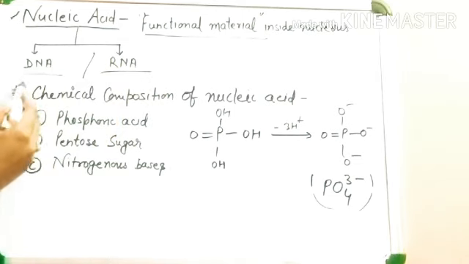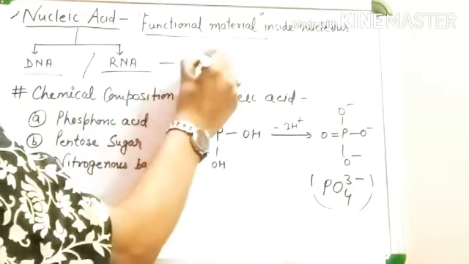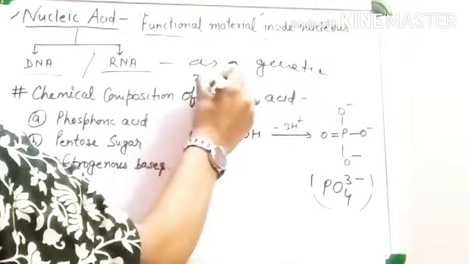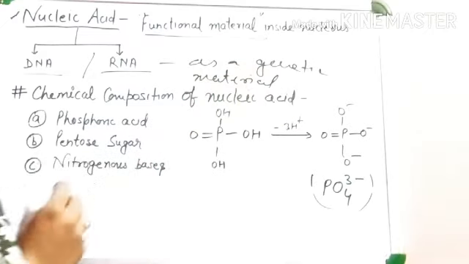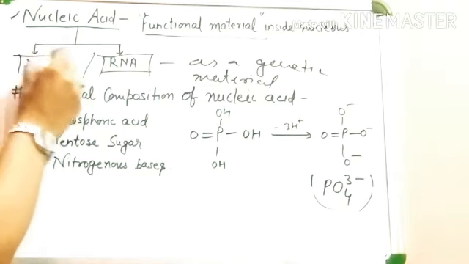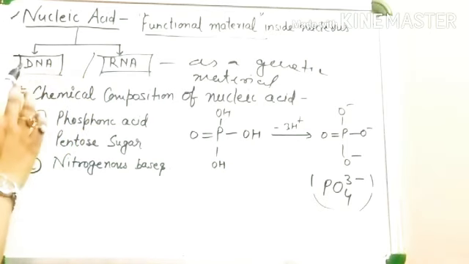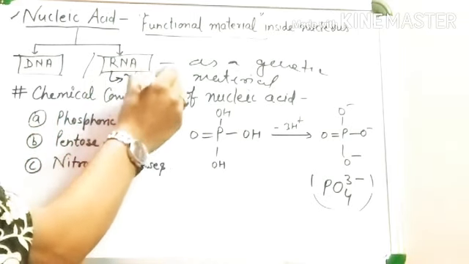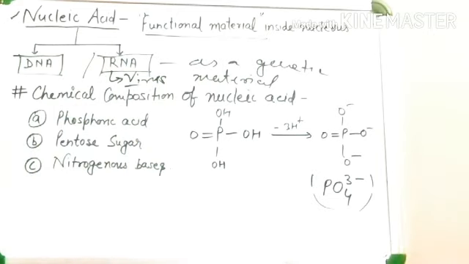Both DNA and RNA can act as genetic material, but DNA generally behaves as a genetic material and RNA rarely behaves as a genetic material. In case of a virus, RNA can be the genetic material.